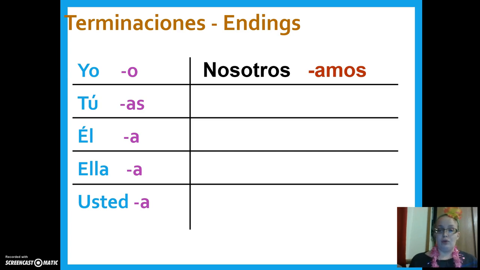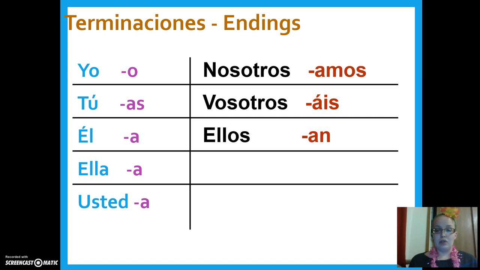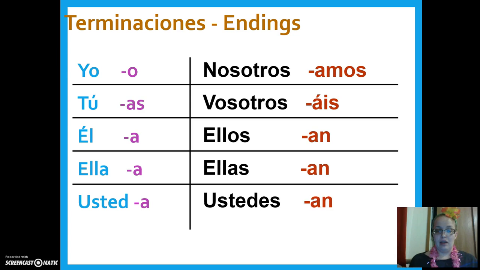The ending for nosotros is amos. The ending for vosotros is ais, with an accent on the A. The ending for ellos is an, A-N. The ending for ellas is an, A-N. And the ending for ustedes is also an. Make sure that you add these to your notes if you haven't done so yet. Again, pause if you need more time.